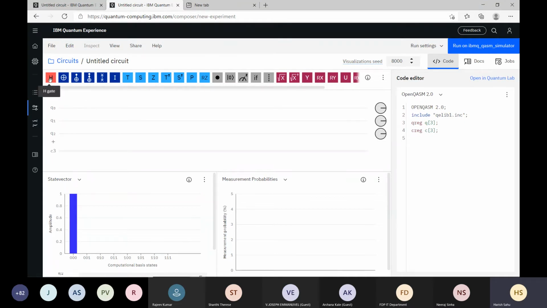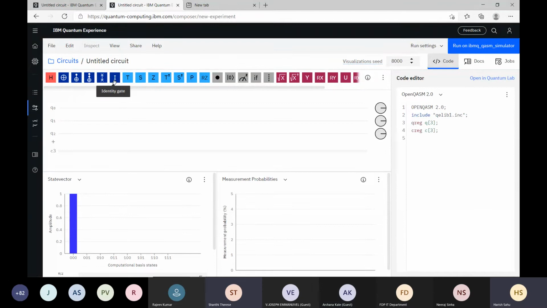This is the Hadamard gate. This is the NOT gate or X gate. This is called CNOT. What does CNOT do? Can anyone remind? It is basically controlled NOT. One qubit is the control, and if it is one, then the second qubit will be flipped. And this is our Toffoli, a double-controlled NOT kind of thing. And this is the swap gate.